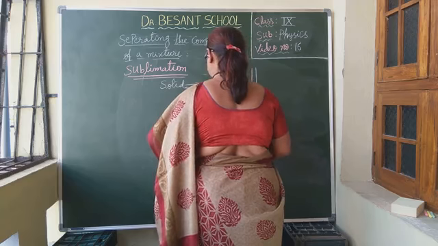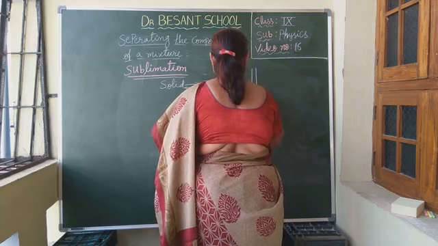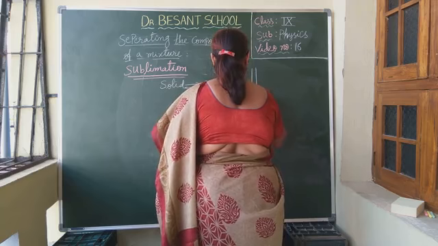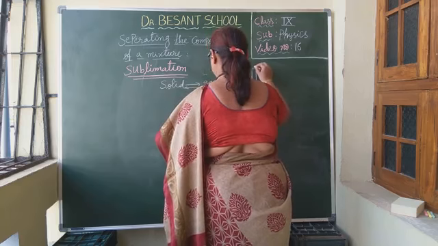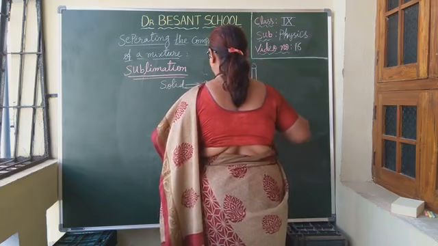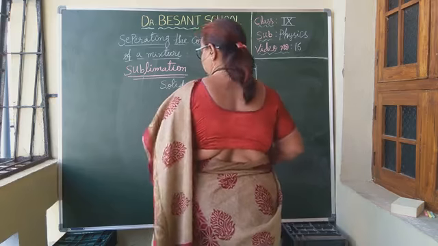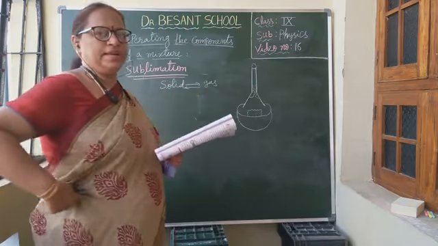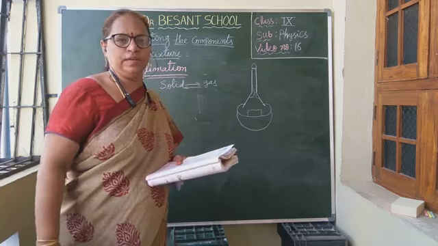Taken a mixture in the china dish, and here what is formed? Vapors are formed. Here a cotton plug is taken, so as not to allow the vapors to go outside.